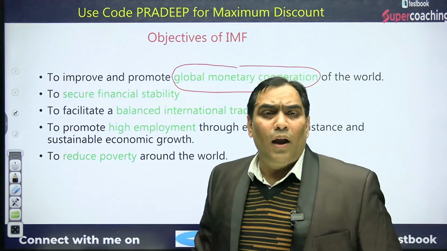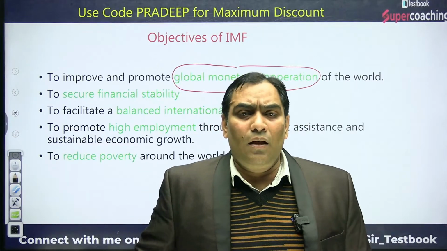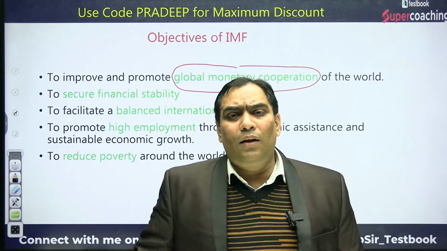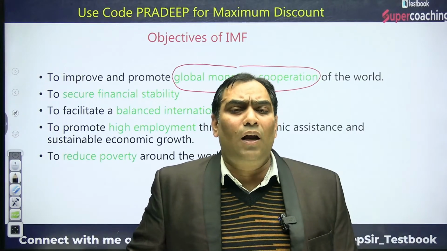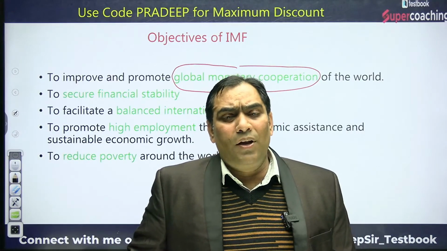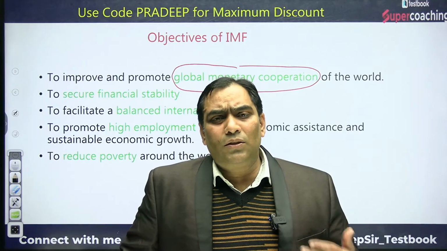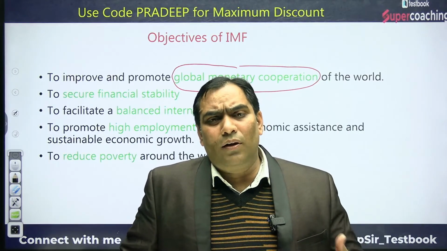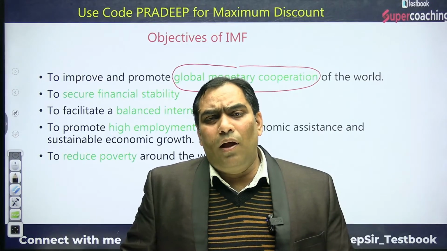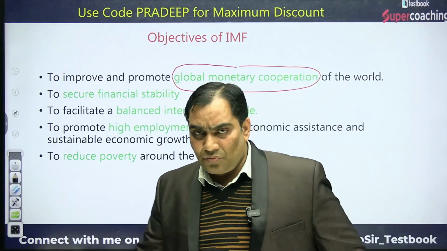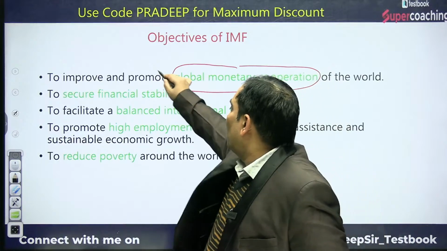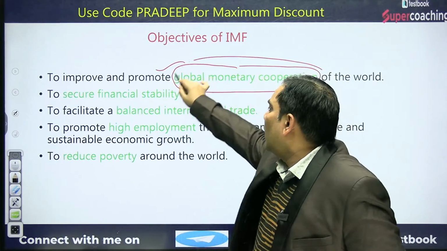The IMF is the institution for international monetary cooperation. So the primary function or objective of the IMF is to promote and improve international monetary cooperation.